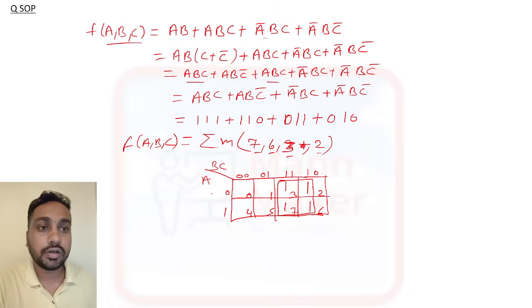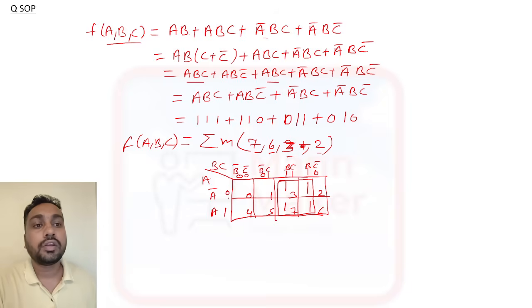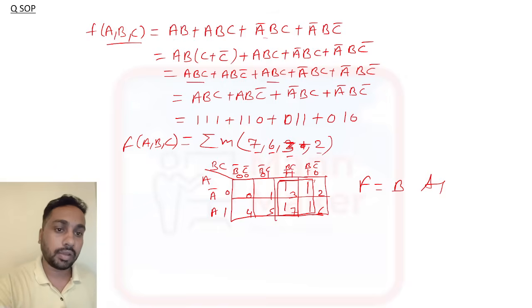So this is A bar, and this is A. This is B bar C bar, B bar C, B C, B C bar. Now here you need to find the common term. If you go this side, vertical side, A bar and A both are different, so no need to write that one. And now from these two boxes we need to take a common term, like here BC and BC bar is there, so here common is what? B. So here F equal to what? B is your answer. Like this you need to solve K-map.